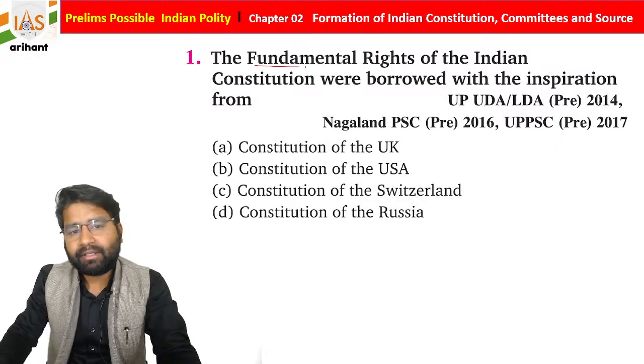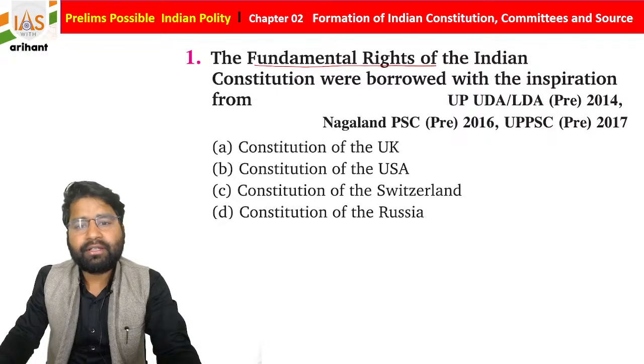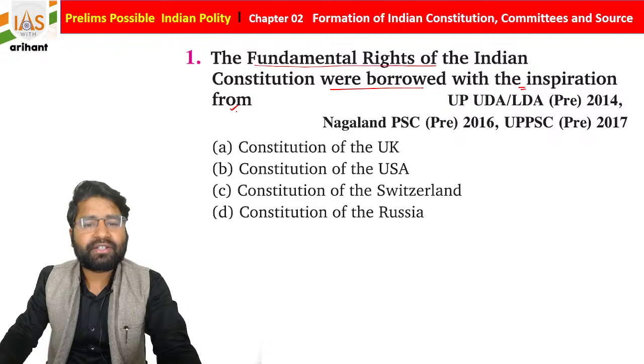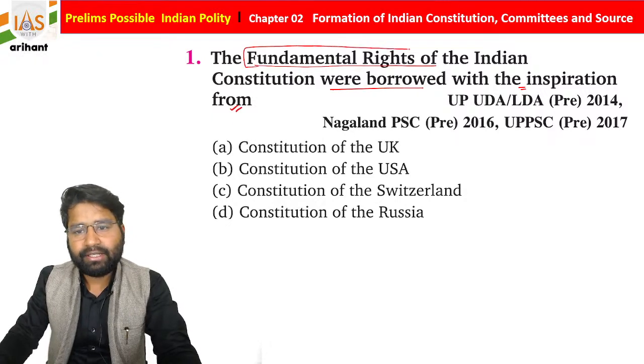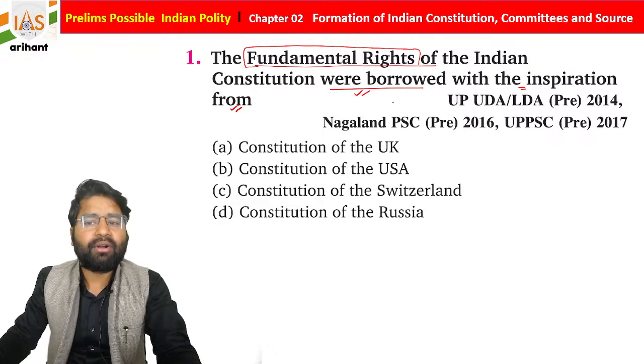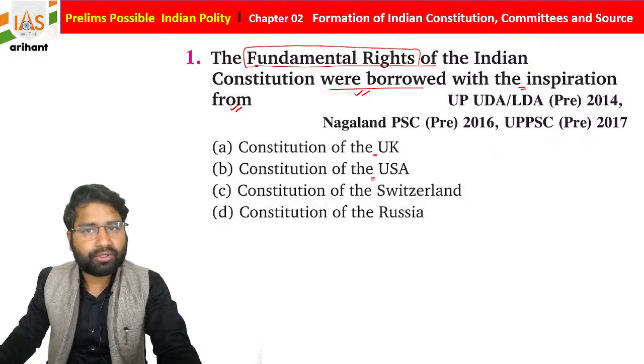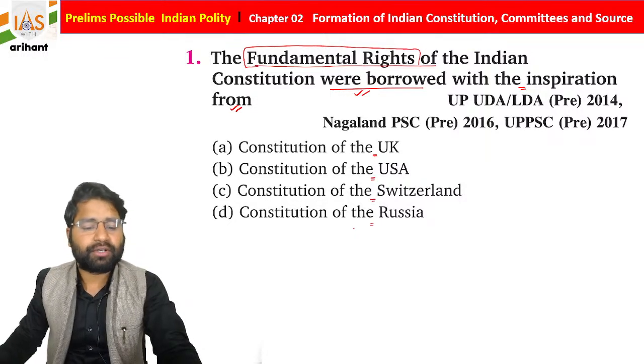The fundamental rights of the Indian Constitution were borrowed with the inspiration from: the Constitution of India, the Constitution of USA, the Constitution of Switzerland, or the Constitution of Russia.